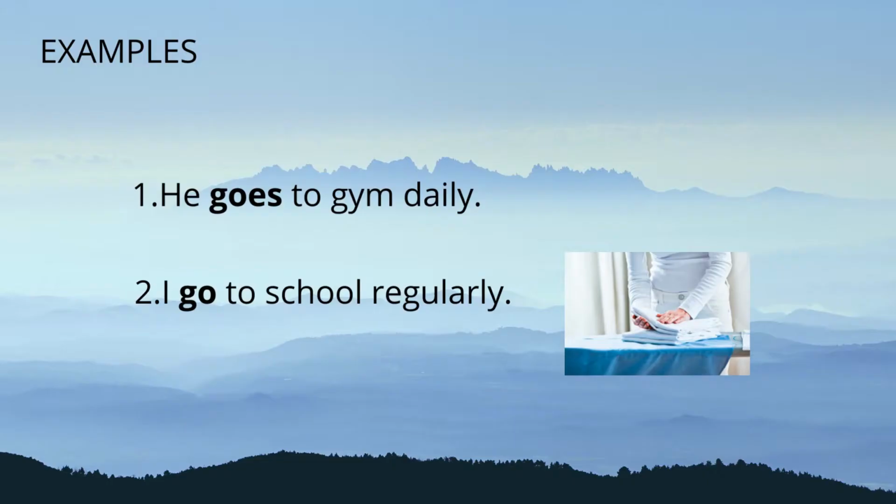For example, he goes to gym daily. I go to school regularly. In these two sentences, goes and go change according to the subject of a sentence. So they represent finite verbs.